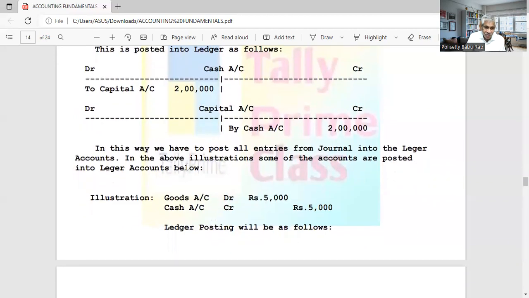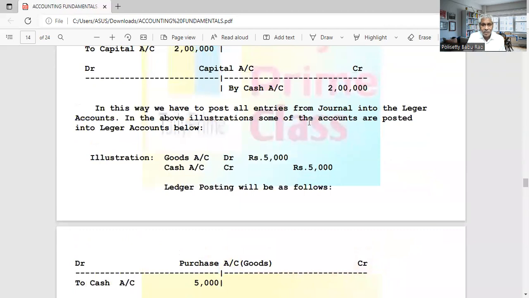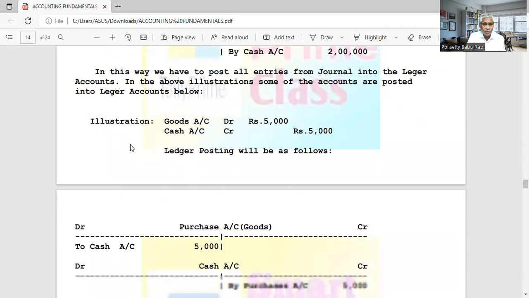Like that we post. One more example, I'll tell you. In this way, we have to post all the entries from the journal into the ledger accounts. In the above illustrations, I gave some illustrations. Out of them, some of the accounts are posted into the ledger.